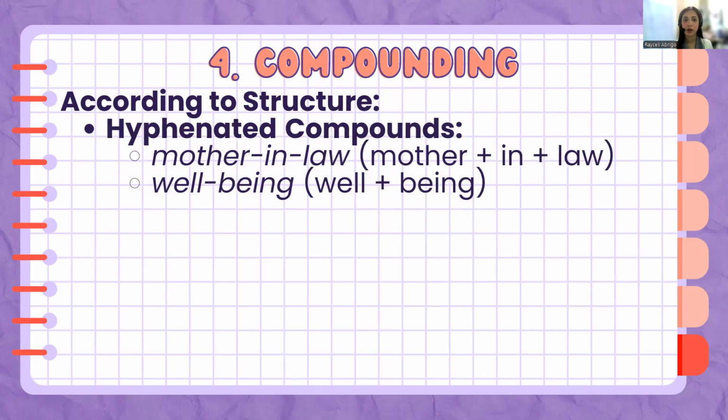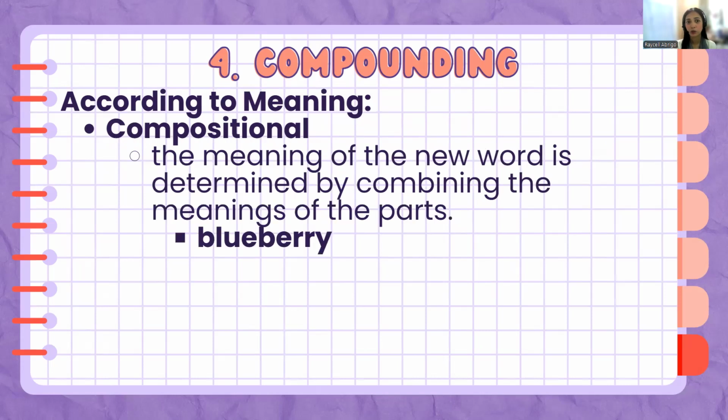And hyphenated are this one. So there is a hyphen in the middle of the words, like mother plus in plus law equals mother-in-law. Well plus being equals well-being, with a hyphen in between them. So that's according to structure, or how they would be written, with hyphen, with space, or just one word. Now, there is also compounding according to the meaning.